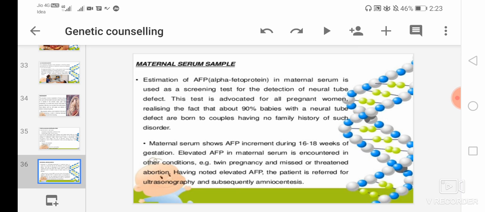AFP will be elevated in the maternal serum, which is also encountered in other conditions like twin pregnancy. AFP may also be evaluated in missed or threatened abortion. Having noted elevated AFP, the patient is referred for ultrasonography and subsequently amniocentesis.